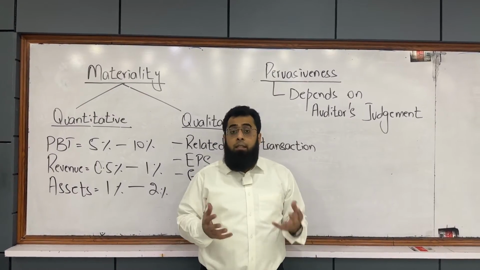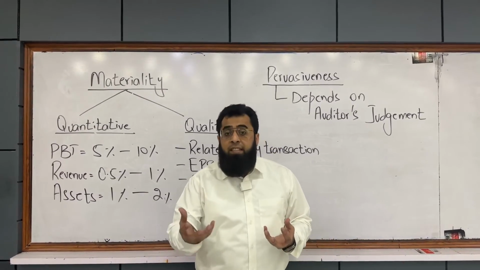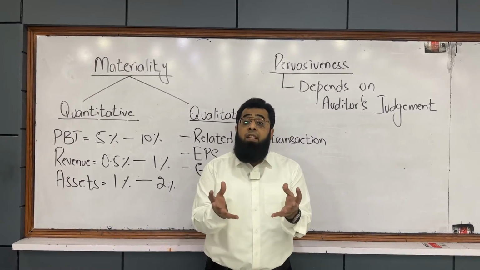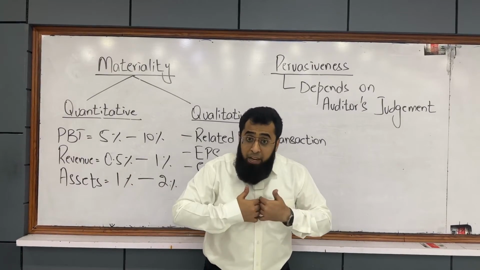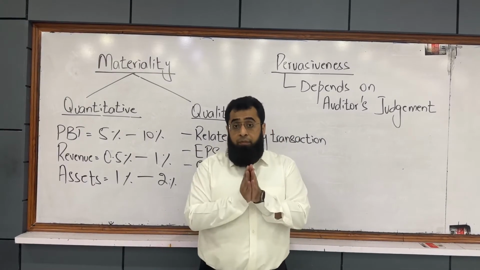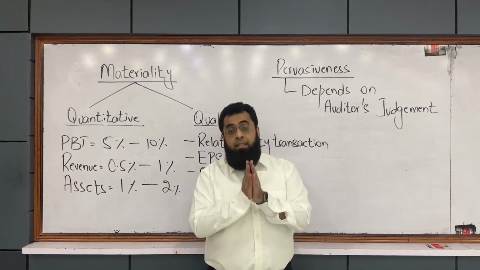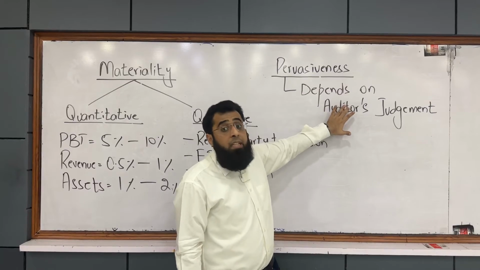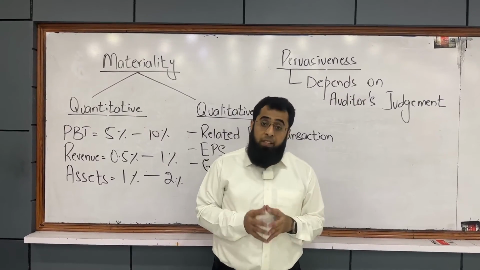Now, the question is, what is pervasiveness? How does a transaction become pervasive to the financial statements? See, the word pervasive means a thing which has a spreading impact, which can affect the financial statements as a whole, and is sufficient to make the financial statements as a whole meaningless. The auditing standard says that it completely depends on the auditor's judgment to determine pervasiveness.